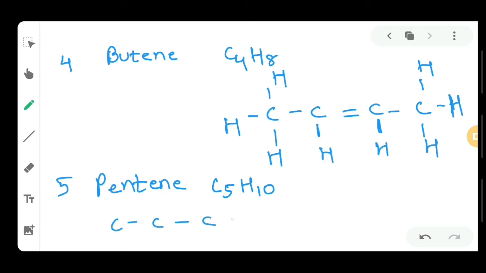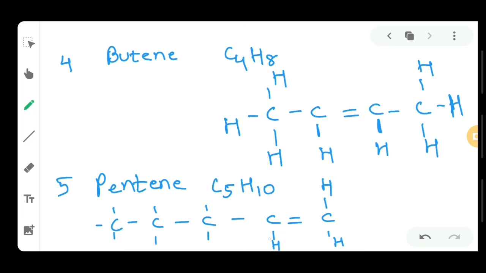See, there will be 5 carbon atoms present, so I have just placed 5 carbon atoms. Here 1 covalent bond, so 3. Here 2, so 2 hydrogen, 2 hydrogen. 3 is there, so 1 hydrogen. Here 2 is present, so 2 hydrogen.